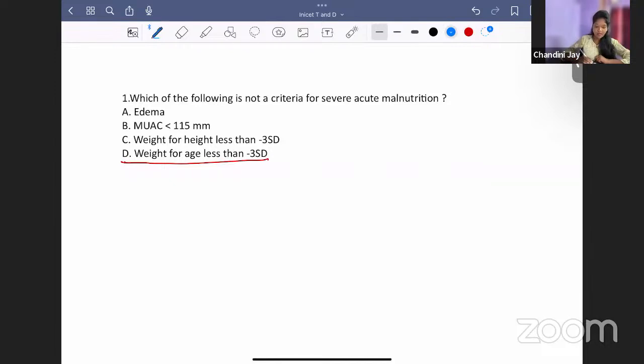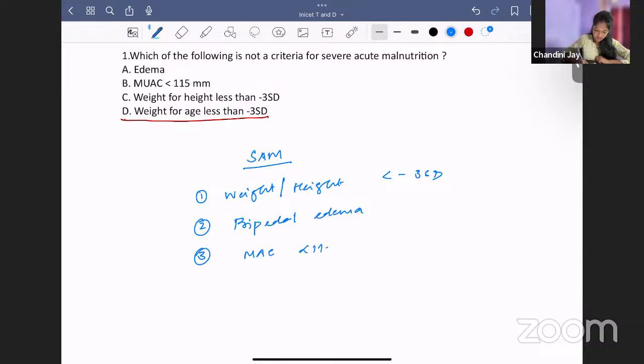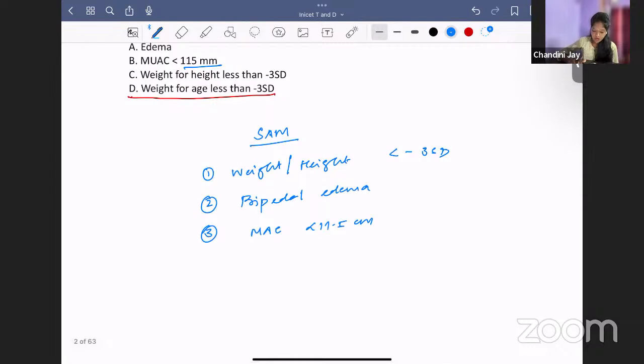So what is the criteria for SAM? We have 3 criteria. The first one is weight for height less than -3 standard deviation. It is not weight for age, so please remember it is weight for height and not weight for age. The second criteria is presence of bipedal edema. The third criteria is mid-arm circumference less than 11.5 centimeters, that is 115 millimeters. So these 3 are the criteria for severe acute malnutrition.